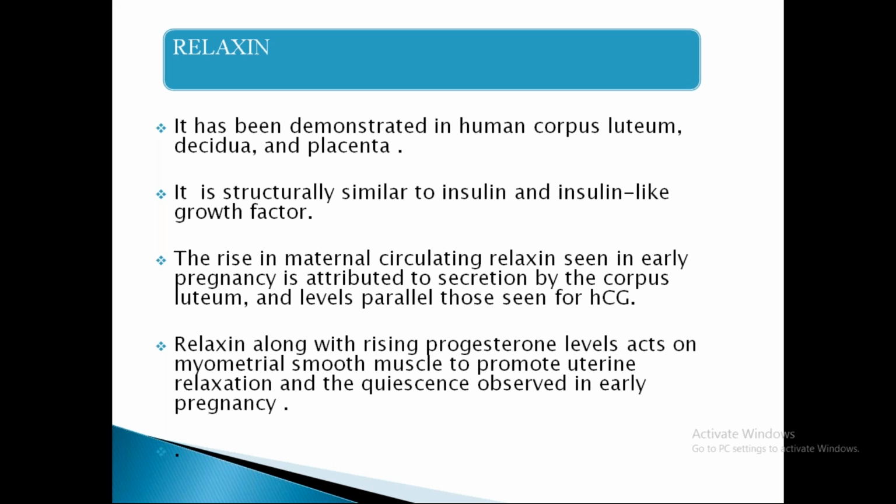The next hormone is relaxin. It has been demonstrated in the human corpus luteum, decidua, and placenta. So it is released from the decidua, placenta, and corpus luteum. It is structurally similar to insulin and IGF, insulin-like growth factor. The rise in maternal circulating relaxin seen in early pregnancy is attributed to secretion by the corpus luteum, and the levels parallel those seen for HCG. And relaxin, along with rising progesterone levels, acts on smooth muscles of the uterus to promote uterine relaxation.